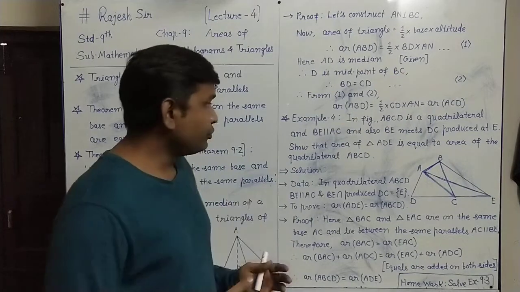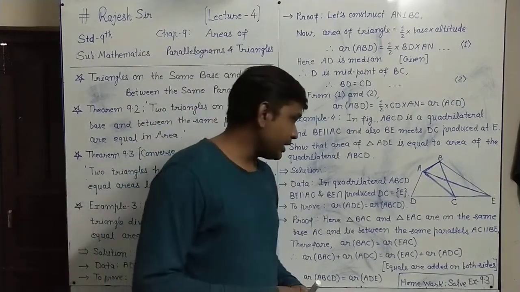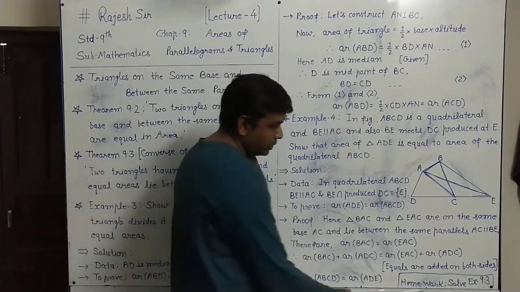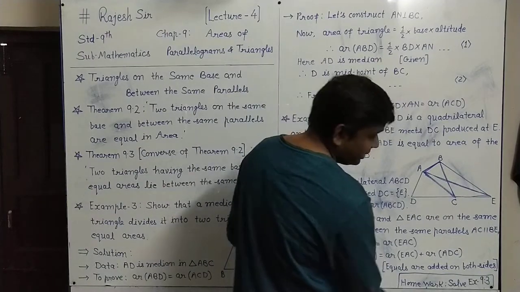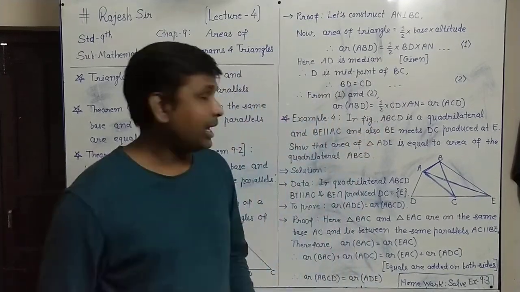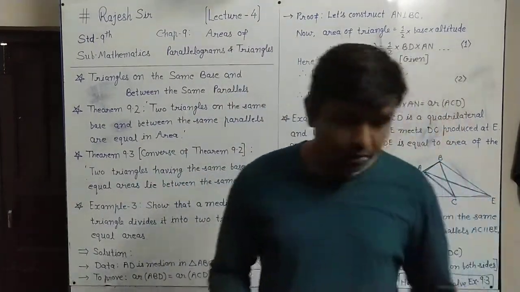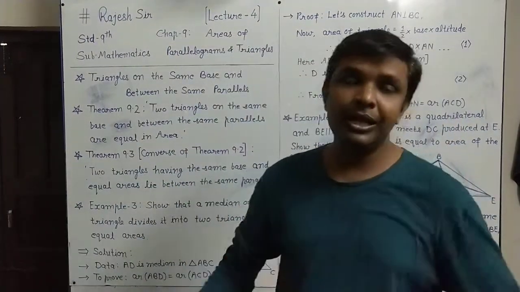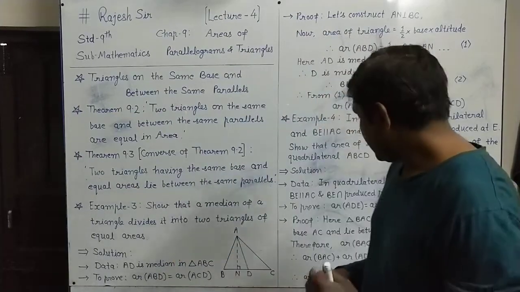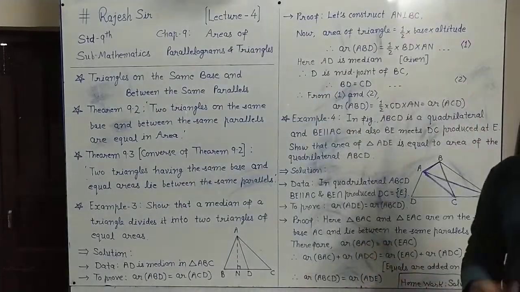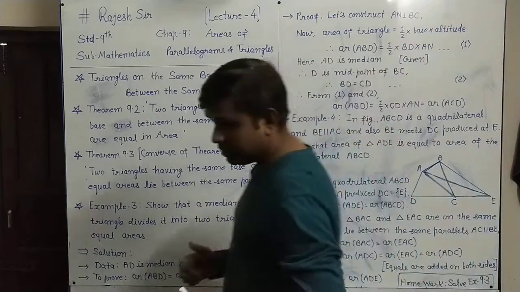This type of proof we have to do in Exercise 9.3. It is your homework to complete and solve Exercise 9.3, which is the last exercise in this chapter. 9.4 is also there, but it is not so compulsory from the exam point of view. So finish up to Exercise 9.3, and this chapter will be completed.